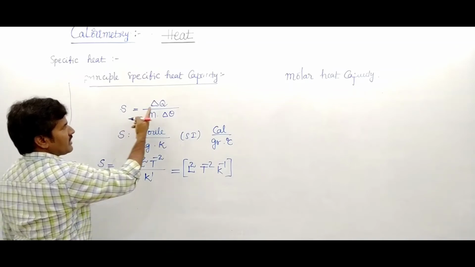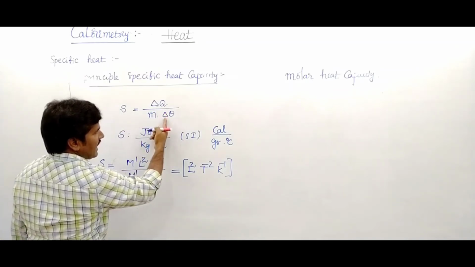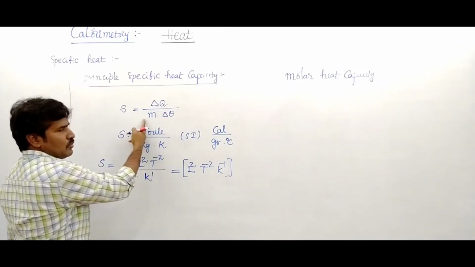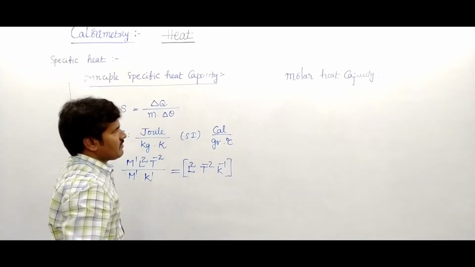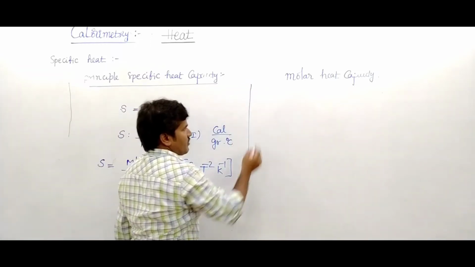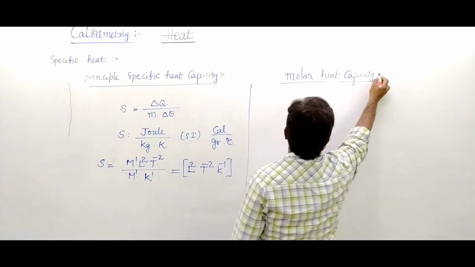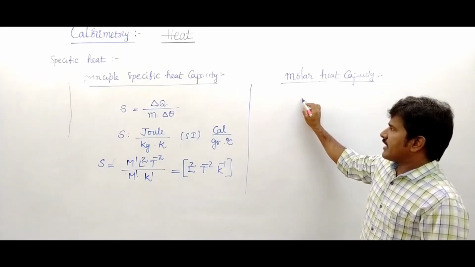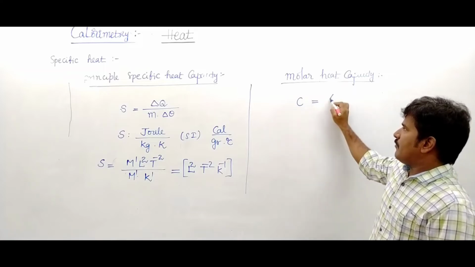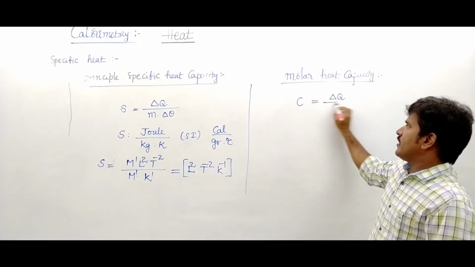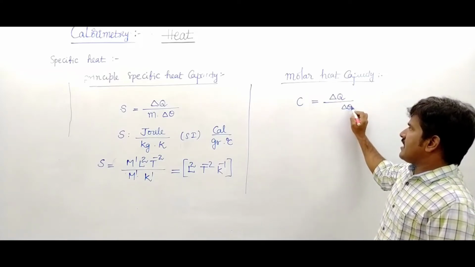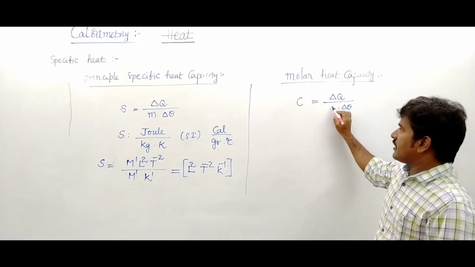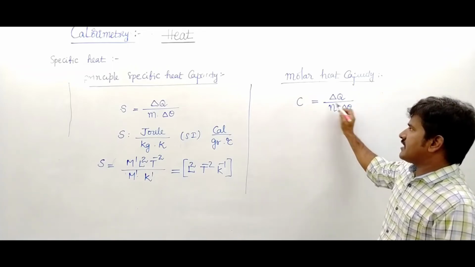So the definition is the amount of heat required to raise 1 degree Celsius per unit mass of substance. Similarly for molar specific heat. What is molar heat capacity? It is written as C: the amount of heat required to raise 1 degree Celsius or 1 Kelvin per unit mole of substance.